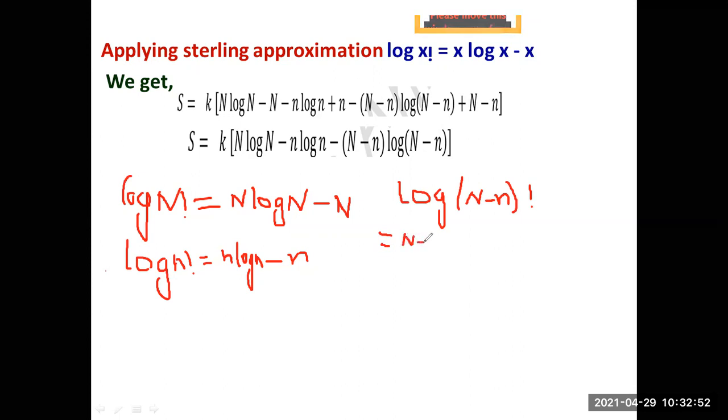X is capital N minus small n, log of capital N minus small n. Clear, everybody? Right? Minus of capital N minus small n.